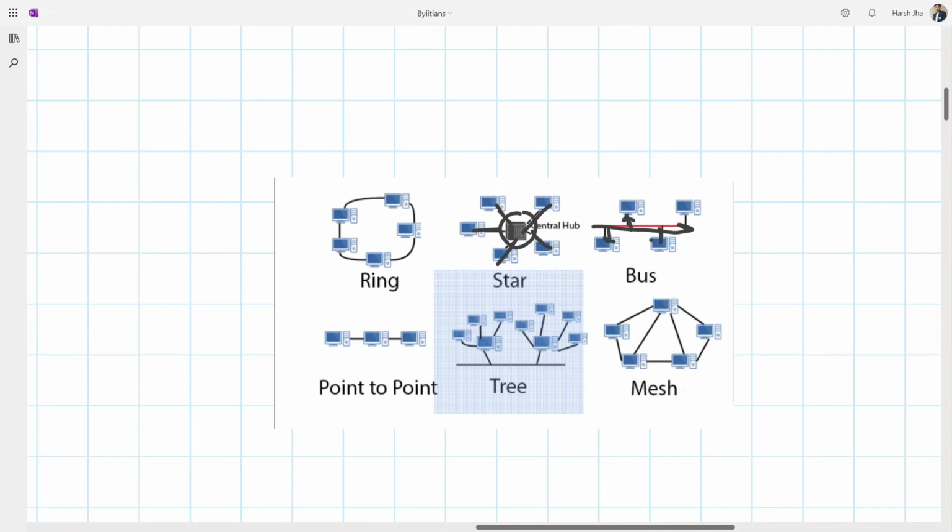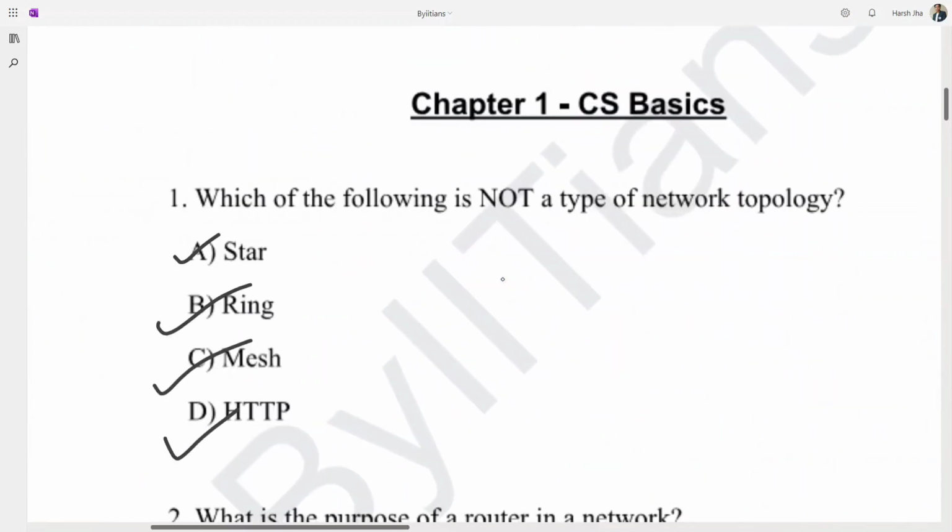As you can see, this is point to point, this is a tree, and this is the mesh type topology. So in the question we have star type topology, ring type topology, mesh type topology, and HTTP. This is not a topology. So the correct answer is D.